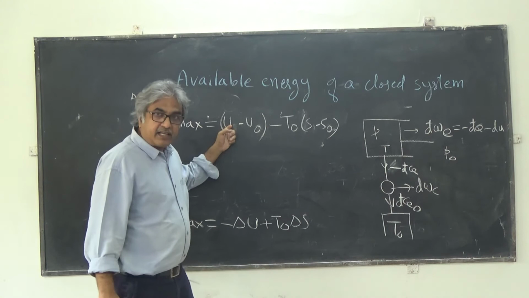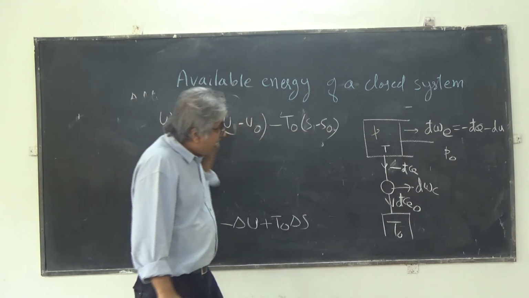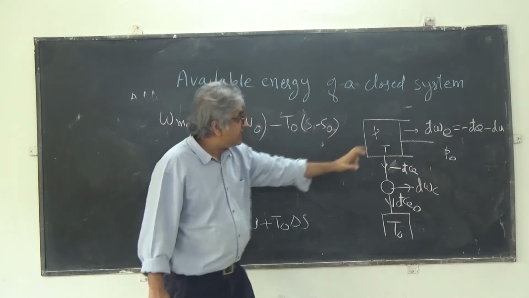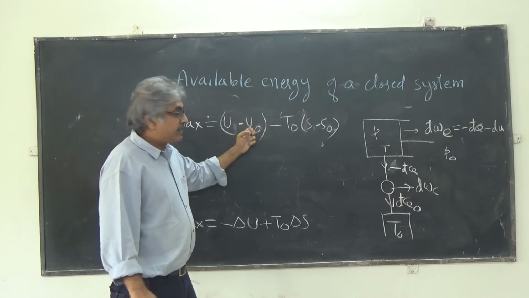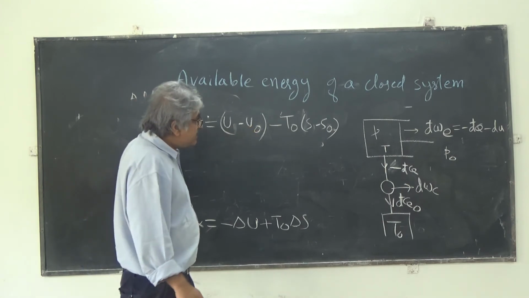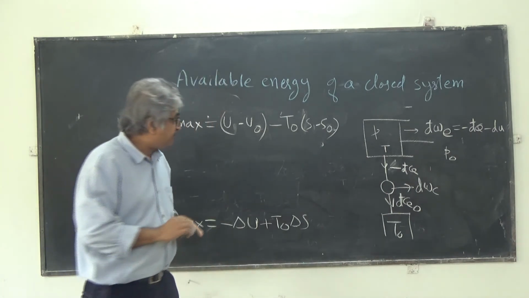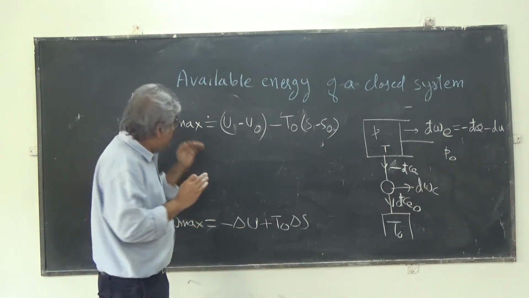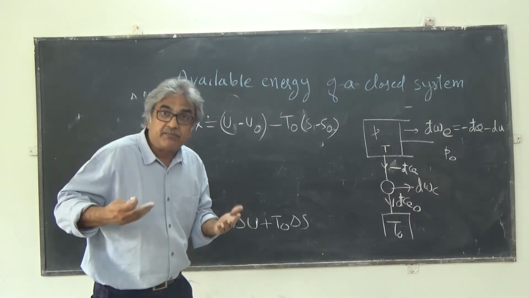So U is the internal energy at the beginning. S is the entropy of the system at the beginning. When it is reaching the dead state, this entropy will be S naught, and the internal energy will be U naught. So this is your expression of maximum energy. Now there is a small difference. This is the maximum work, sorry, not energy, maximum work that can be obtained.